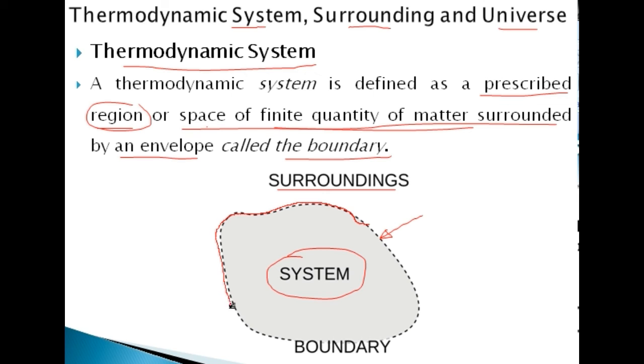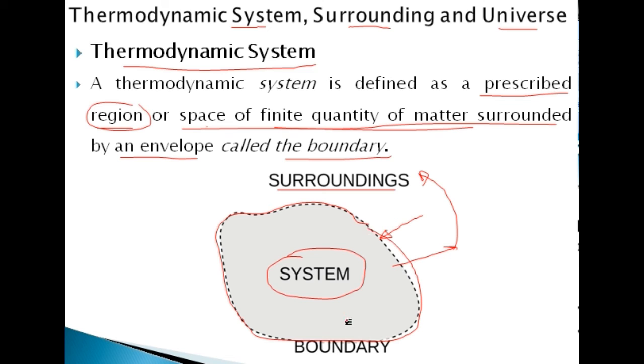This is showing whatever space or region we have taken, within which there is some finite quantity of matter. This is our system, and this enveloping surface is called the boundary, and everything external to this is known as the surrounding.